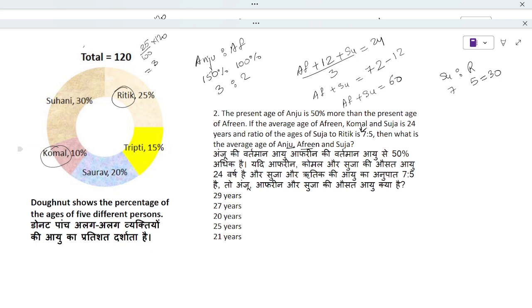You will still get 30. So 5 times 6 is 30, which means 1 part is 6. 7 parts will be 7 into 6, which will give us 42. So now we know the age of Suja is 42. So Afrin is equal to 60 minus Suja. Suja is 42. So Afrin is 12.